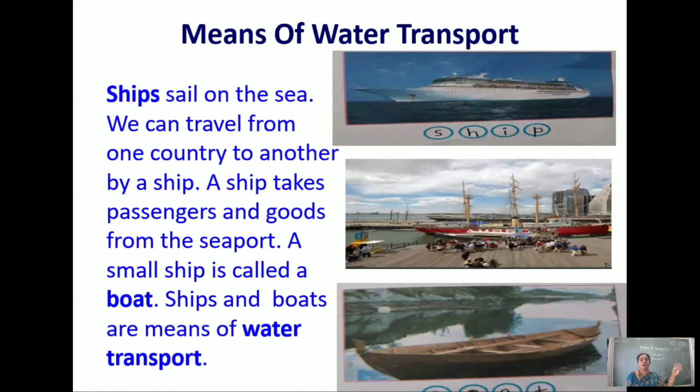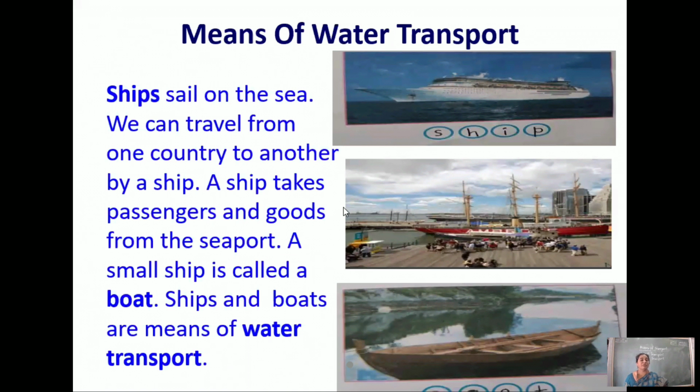Now we have a bus stop, a bus stand. So what do we do in a bus stand? We get into the bus, we get down from the bus. When you go to the railway station, you get into the train and you get out of the train, where the trains stop. Next, the airport, where the planes stop. By airplane, if you want to go, you go to the airport.